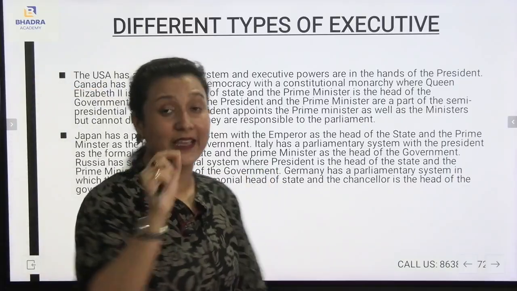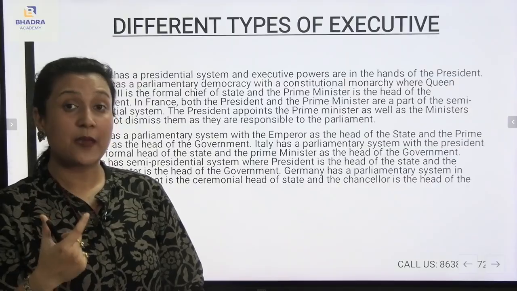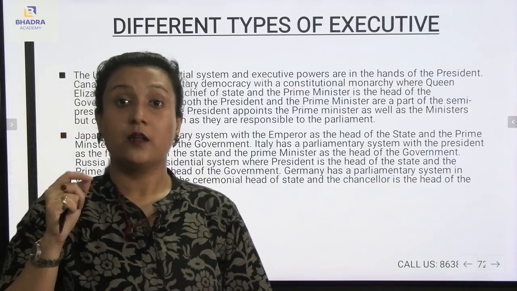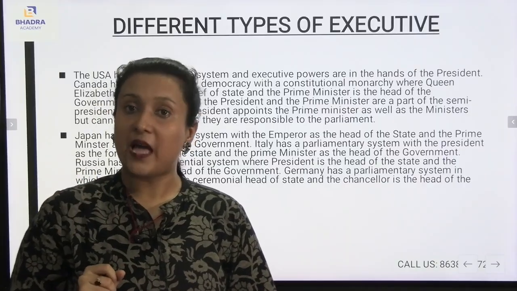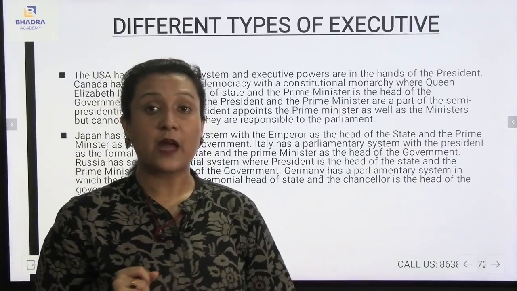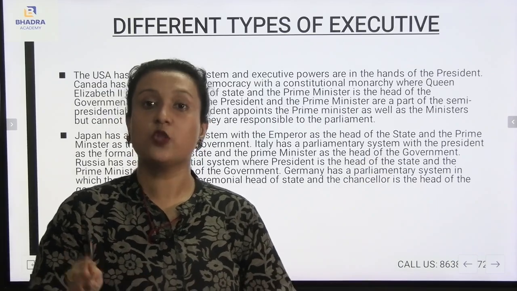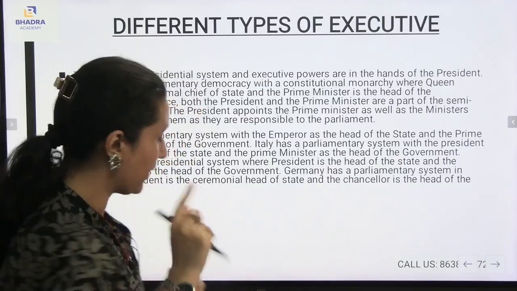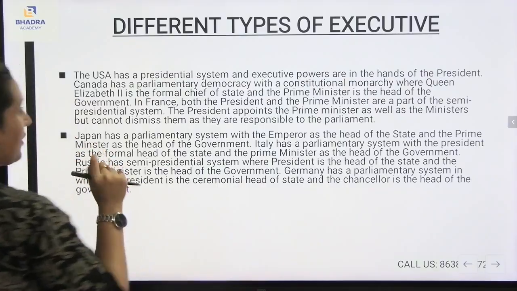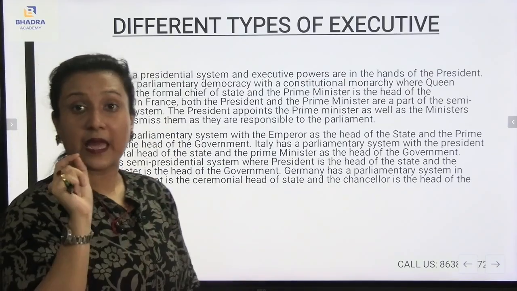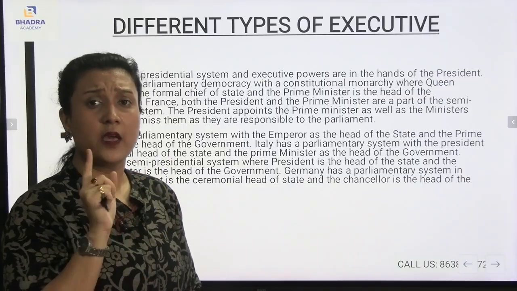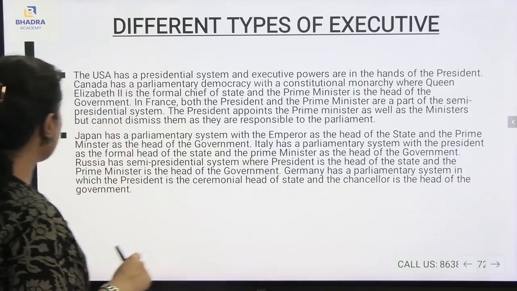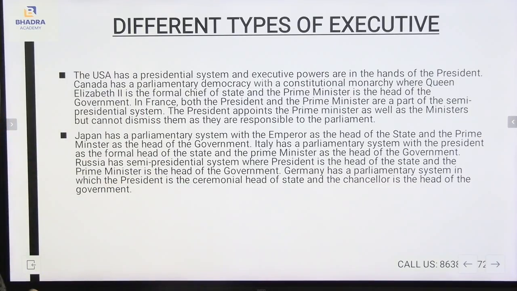Yes, very, very important. Again, I am repeating. Now, in Japan, the emperor is considered to be the head of the state, and the prime minister is considered to be the head of the government, which means the emperor will not be looking after the government, but the prime minister will be looking after the government. This is a very important point. Japan has a parliamentary system, and in France it is a semi-presidential system.